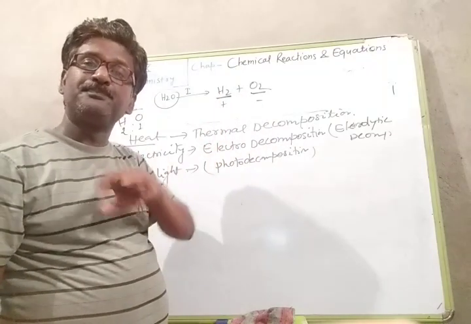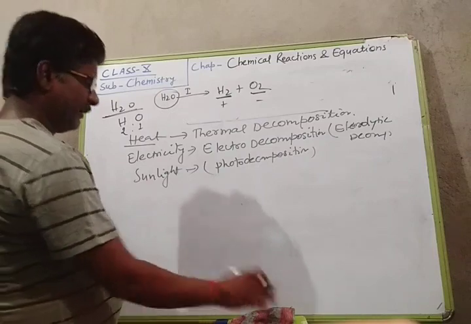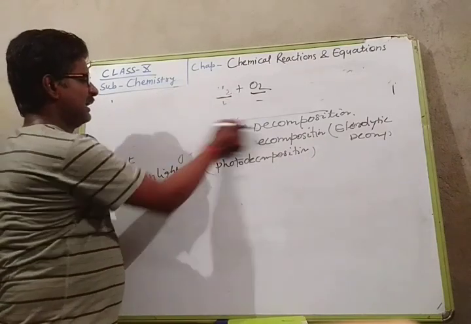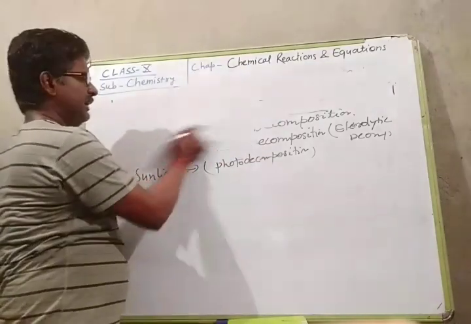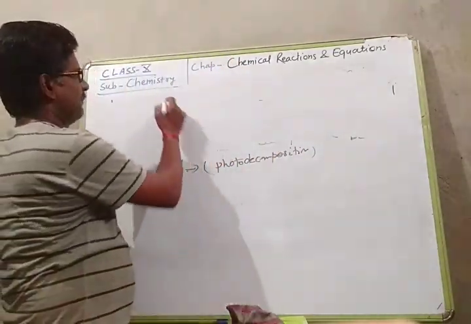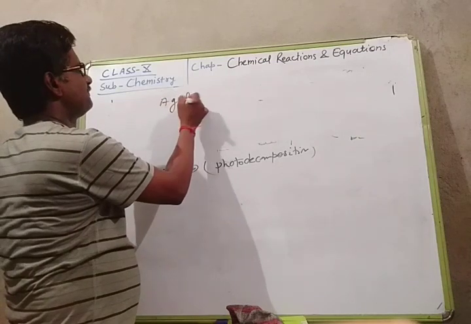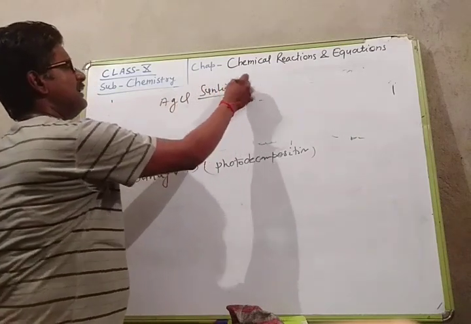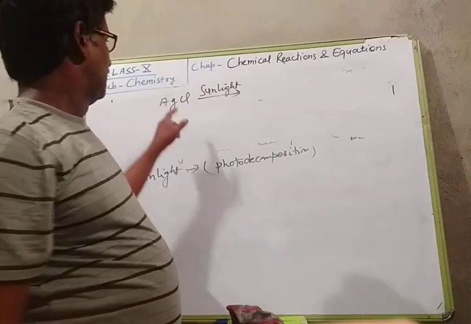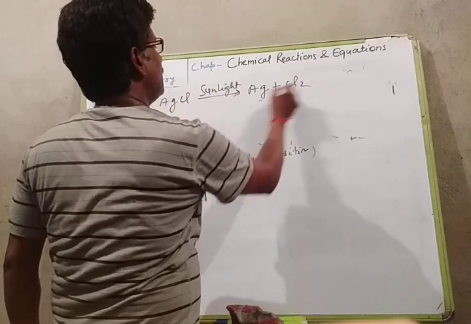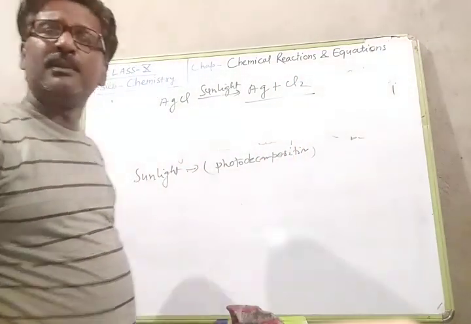Okay, any problem? Next, there may be decomposition reactions in which energy is supplied in the form of sunlight. For example, AgCl. When silver chloride is kept in sunlight, Ag and Cl2 gas, chlorine gas, are formed.